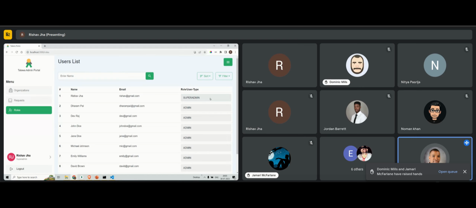Right, so we have Dominic and then we have Jamari, because I think Dominic was first. Go ahead. Yeah, thanks, Peter. No technical questions per se. I just was wondering, and this is totally fine if you can't do it, could you make a short demo of how the admin portal looks right now and walk through it?